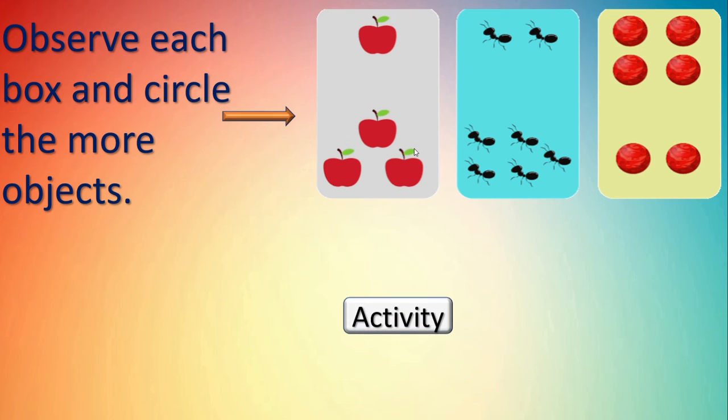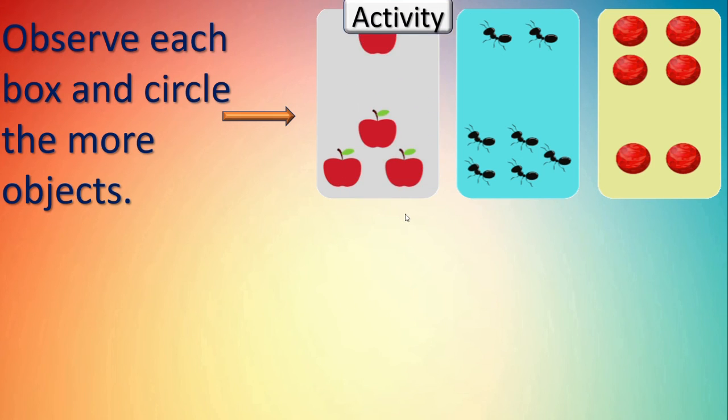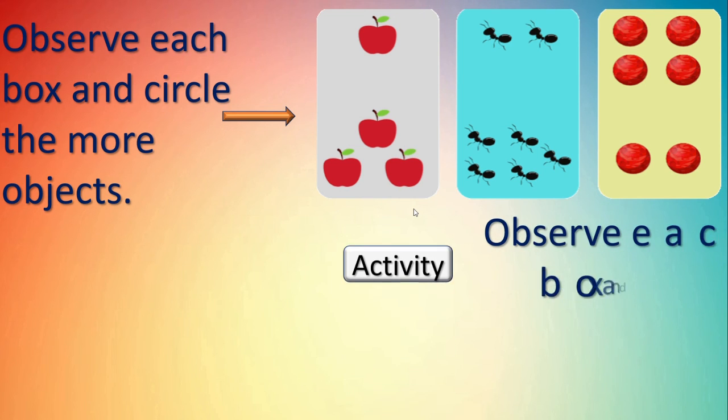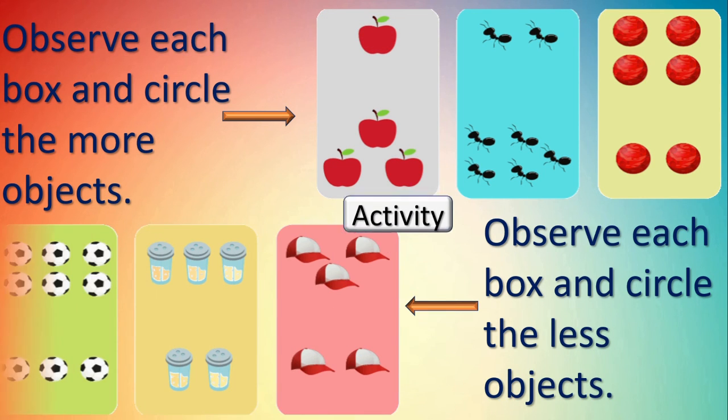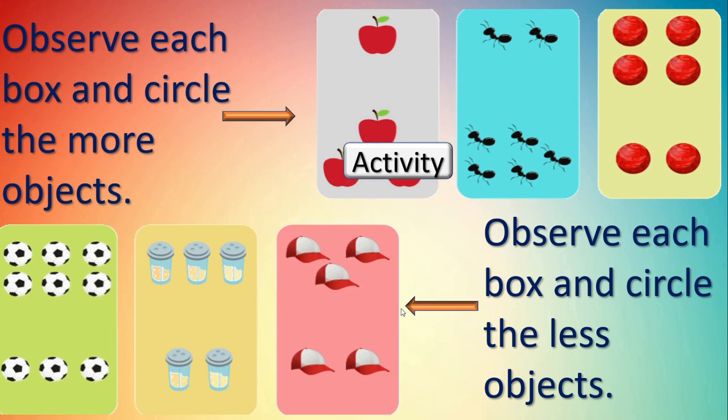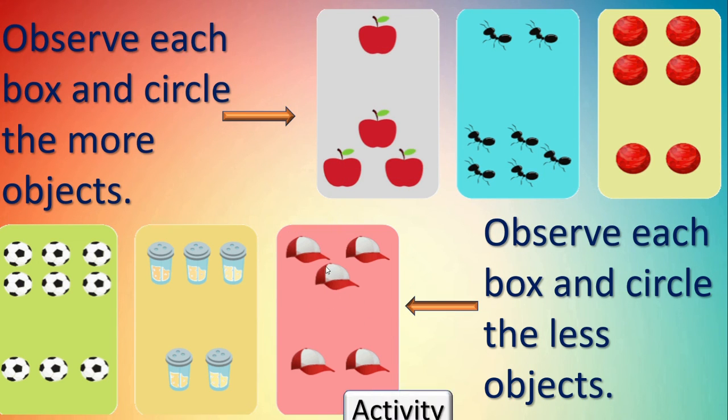You have to circle the more objects. How we did just now. Correct? One more. Observe each box and circle the less objects. Remember, dear children, here in the upper line you have to circle for more objects, and in the below line you have to circle for less objects.